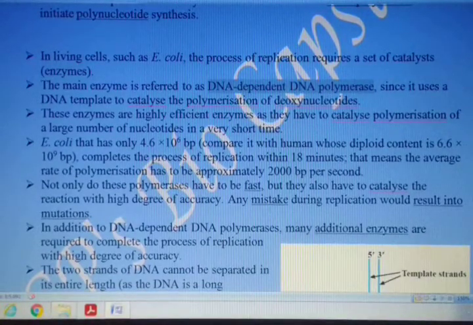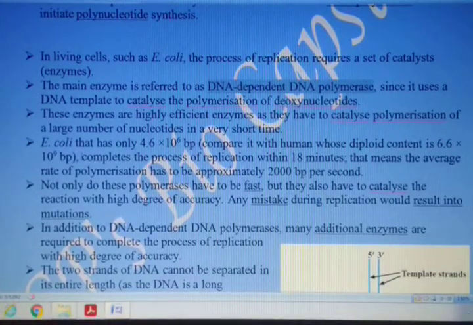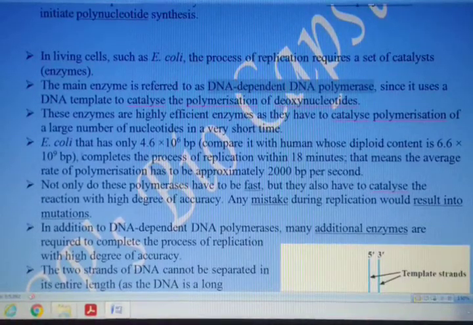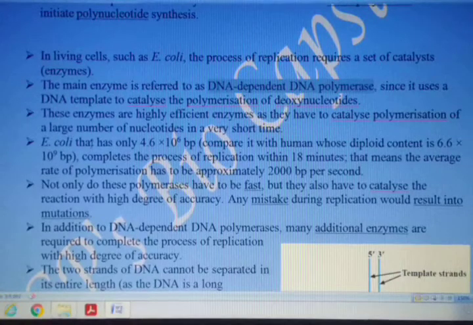It means that with the help of a parental DNA or template DNA, a new strand or chain of DNA is synthesized. Who is catalyzing the polymerization of the new chain? That is the DNA polymerase. And earlier we have discussed that DNA replication is semi-conservative. Why semi-conservative? Because out of two chains, one chain is the parental one and only one chain is the new, complementary chain which is synthesized here.